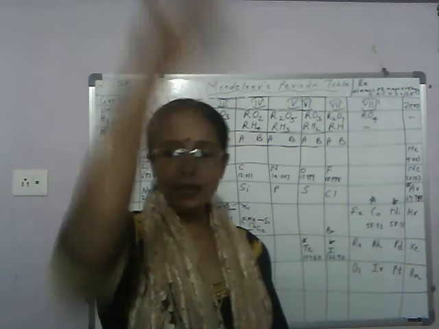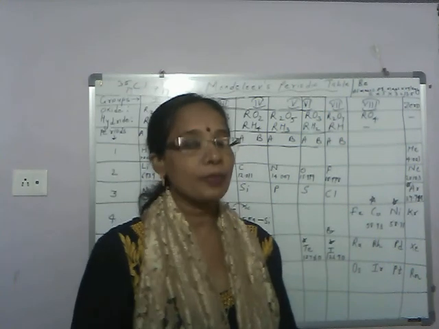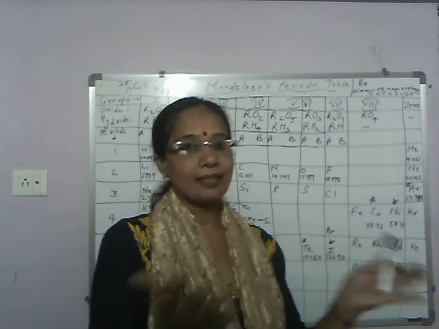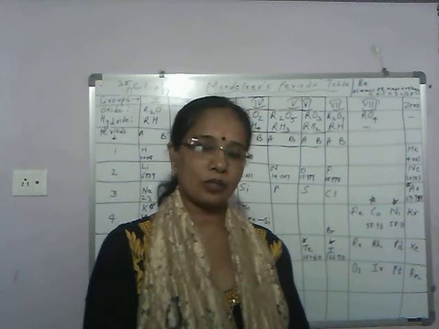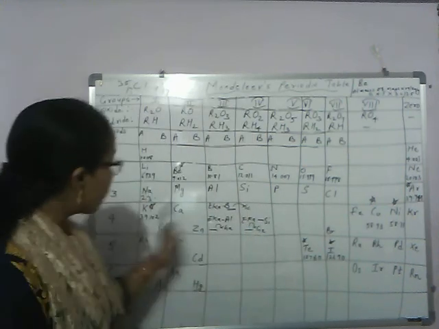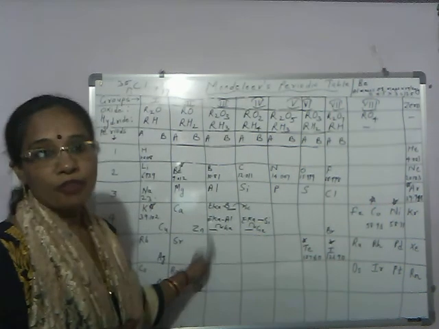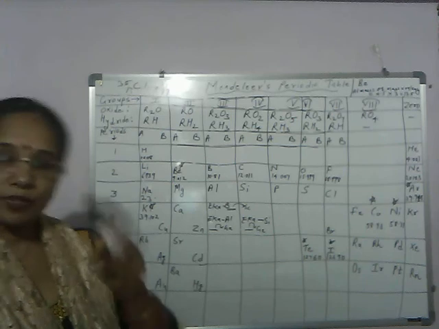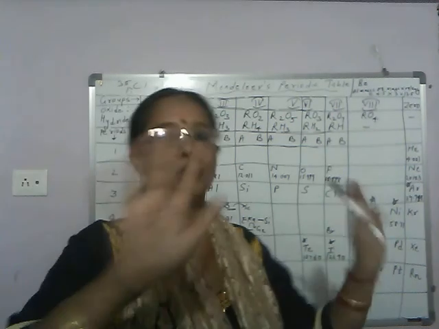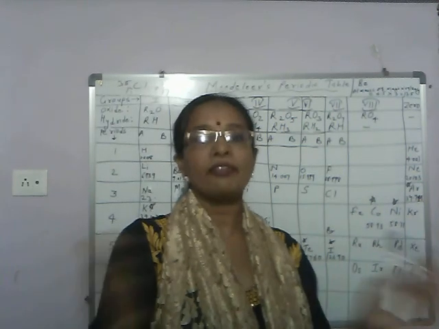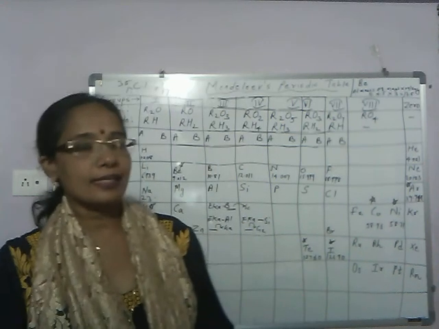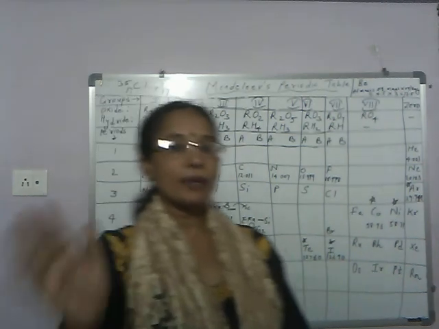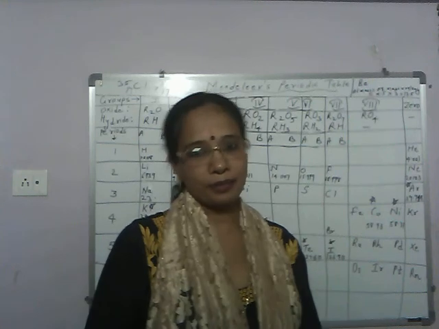So if they fall under group 1, their properties should be similar, but the properties are different. Next disadvantage, different groups for similar elements. Elements with similar properties placed in different groups. Not all, somewhere. So this becomes another disadvantage. And sixth disadvantage is uncertainty in prediction of new elements.